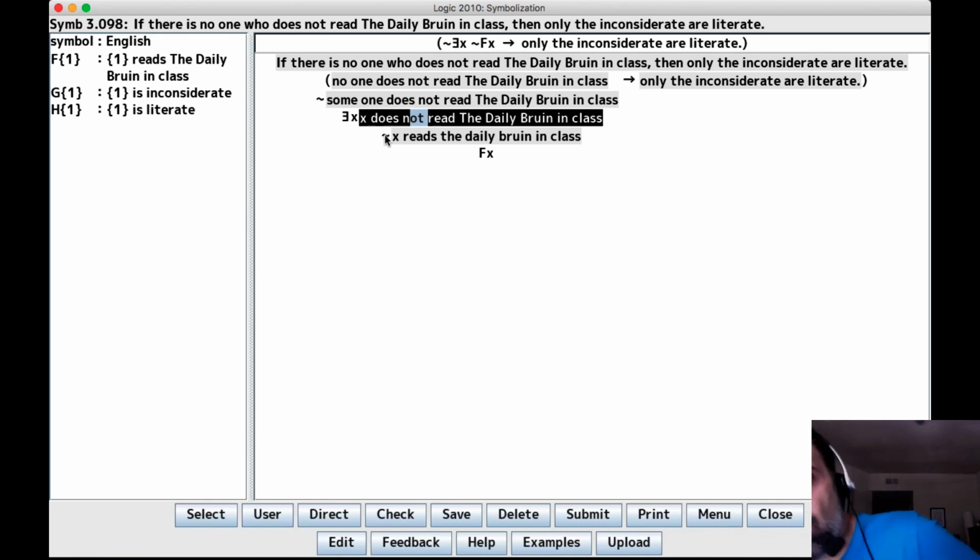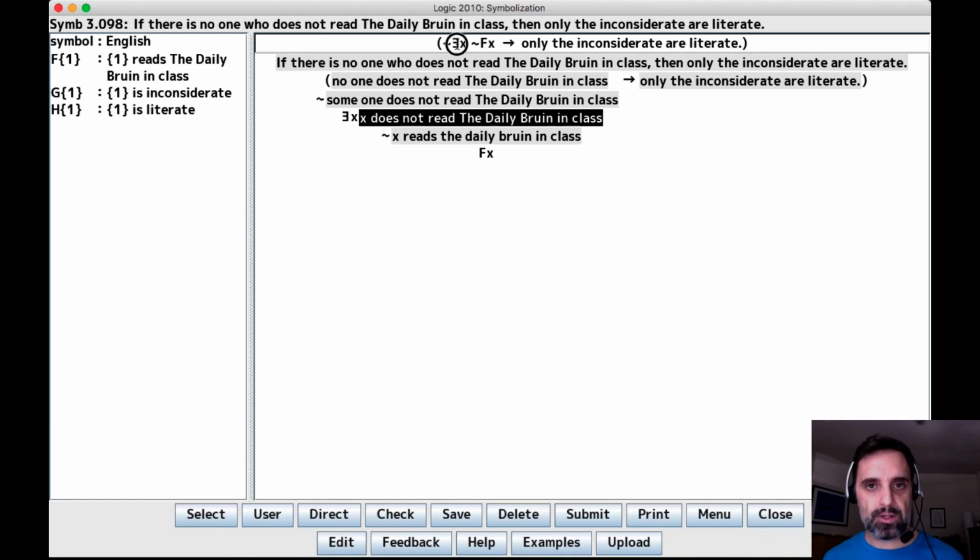And while they are a double negation, one's on the inside of the existential quantifier, and one's on the outside of the existential quantifier. What that means is that this says everything. So this says, so what do you like if you're like this? You don't read the Daily Bruin in class.